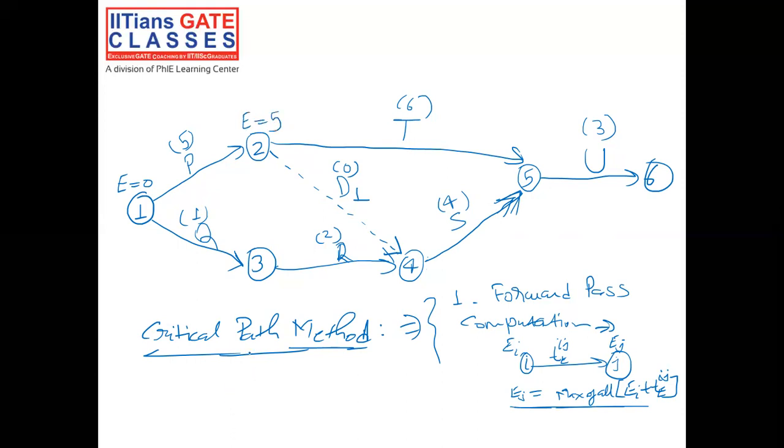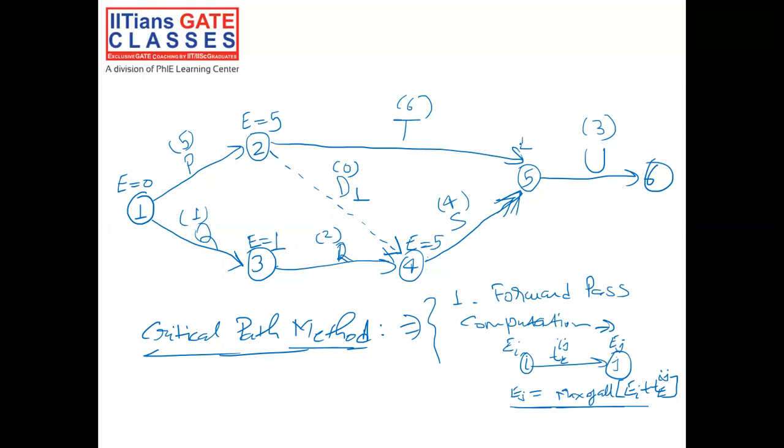Similarly, event 3, E equals 0 plus 1, that is 1. Now, if you come to event 4, here the event 4 can happen only after event 2 and event 3. So with respect to event 2, the earliest time for event 4 would be 5 plus 0, that is 5. But with respect to event 3, it would be 1 plus 2, that is 3. So 5 comma 3, and the maximum of 5 comma 3 is 5.